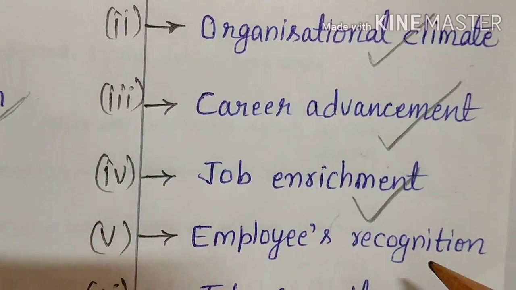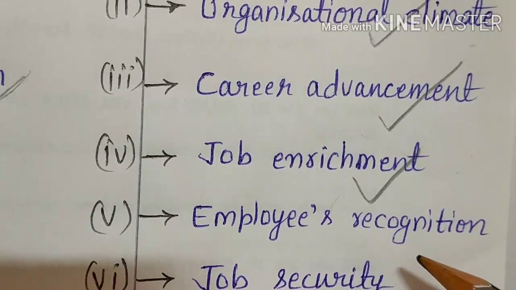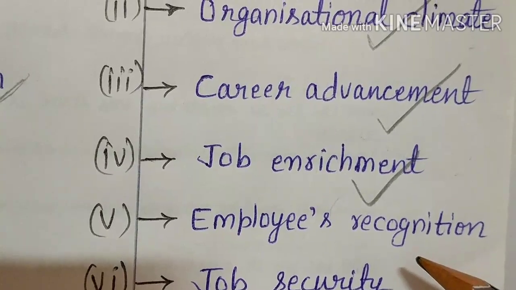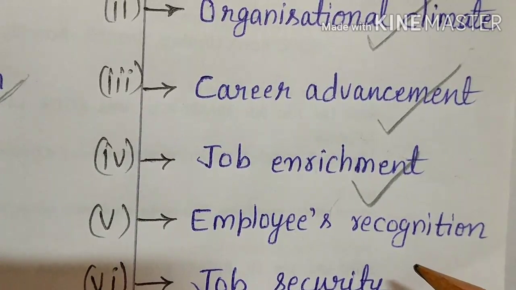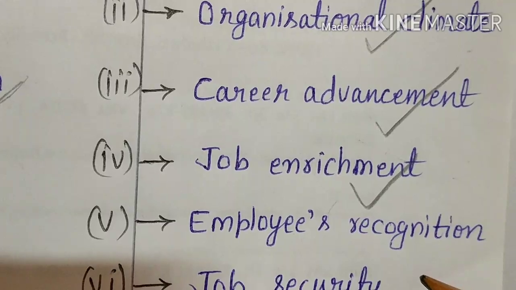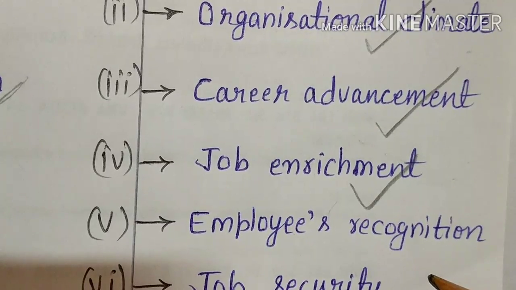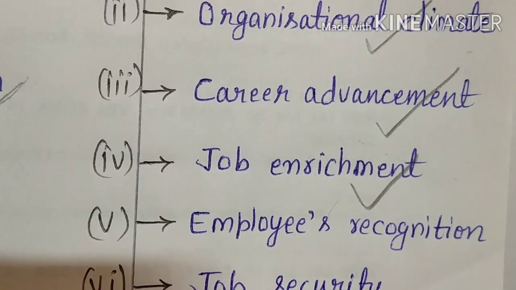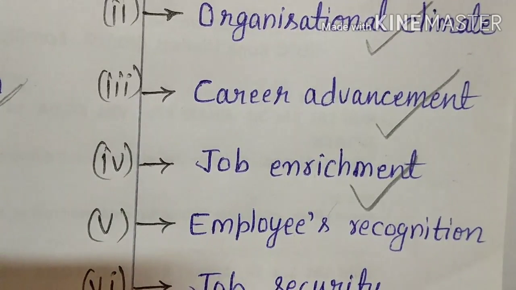Then comes what? Employee recognition. Recognition refers to the act of acknowledging with a show of appreciation. You have heard about a certificate of appreciation. If a person is doing a good job, we can provide him or her a certificate of appreciation. Therefore every organization should adopt a suitable employee recognition program so as to activate its employees and motivate them in the desired manner.